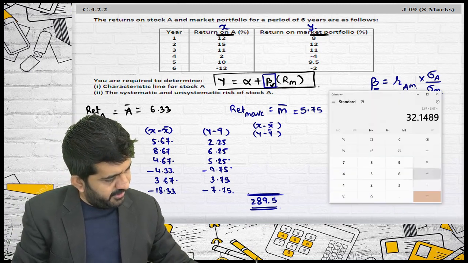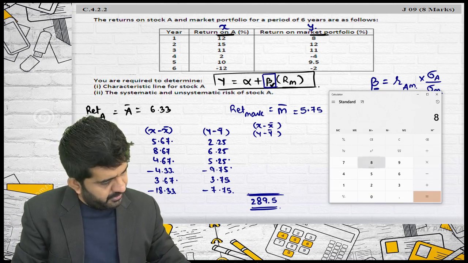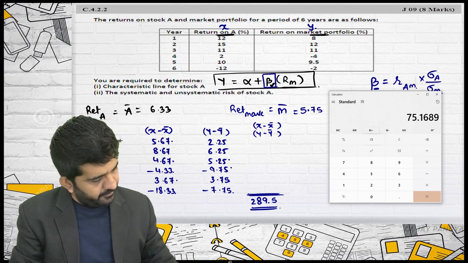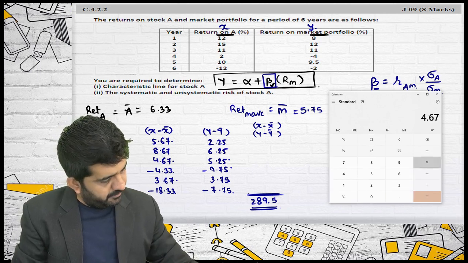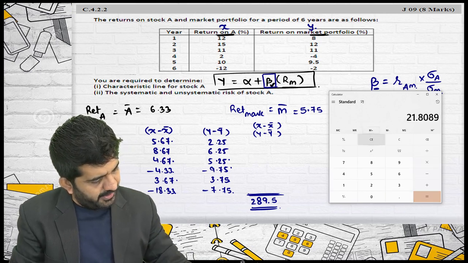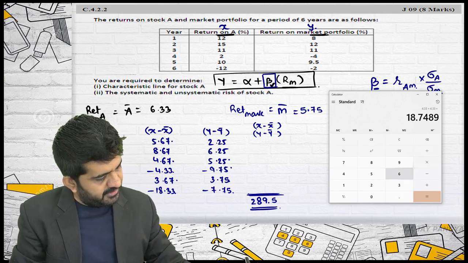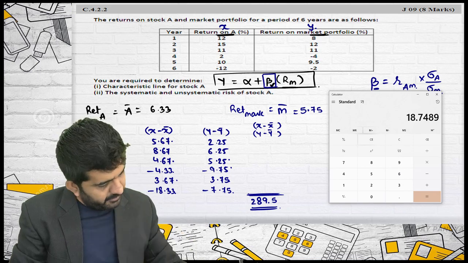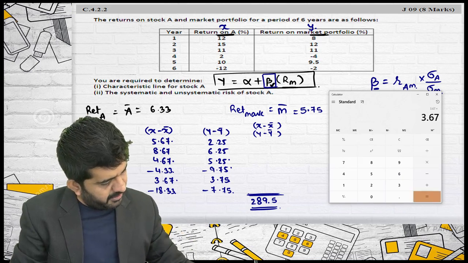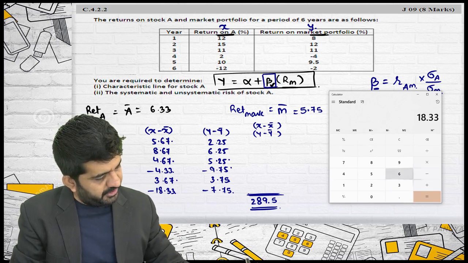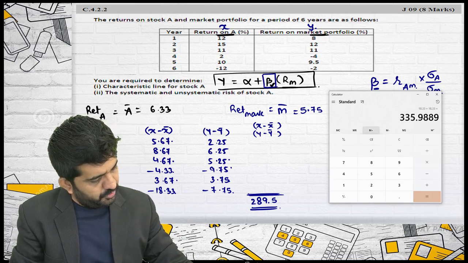5.67 multiplied by is equal to M plus. 8.67 multiplied by is equal to M plus. 4.67 multiplied by is equal to M plus. 4.33 multiplied by is equal to M plus. 3.67 multiplied by is equal to M plus. 18.33 multiplied by is equal to M plus.